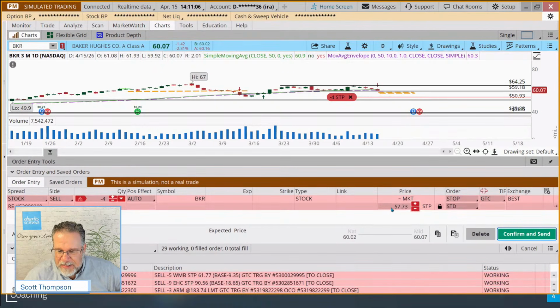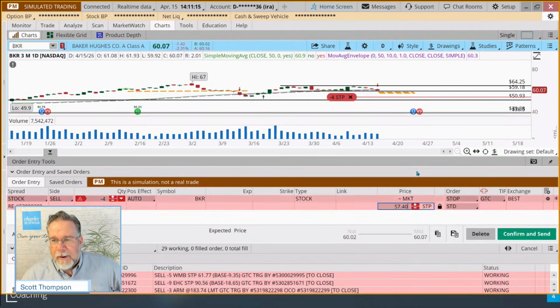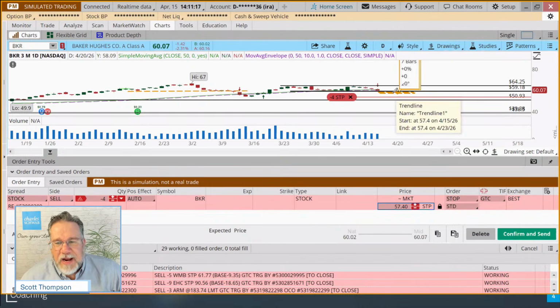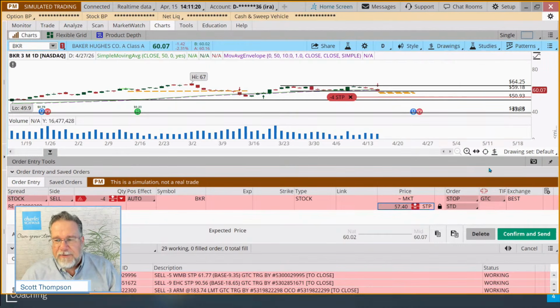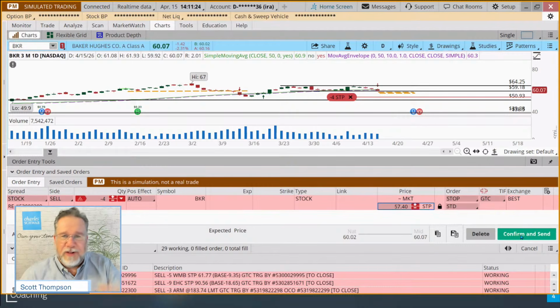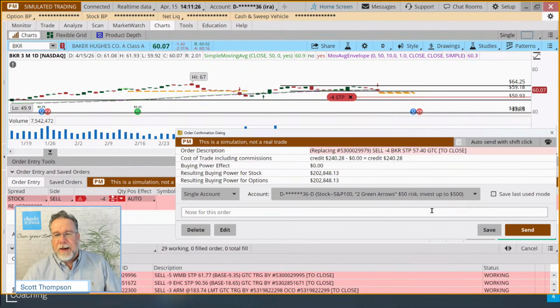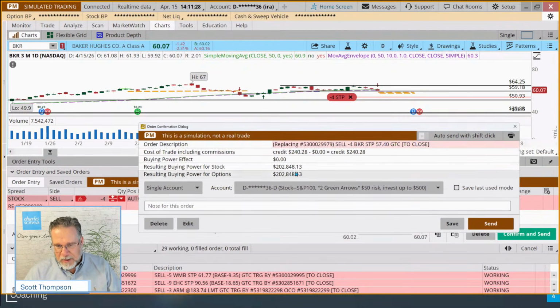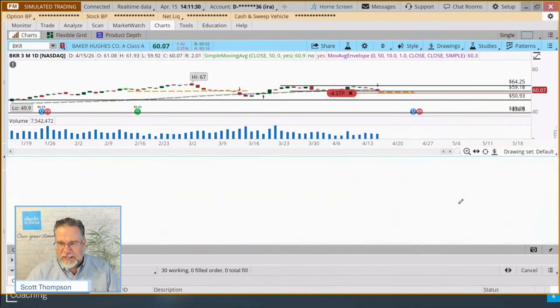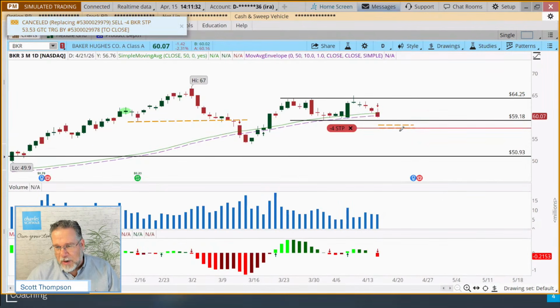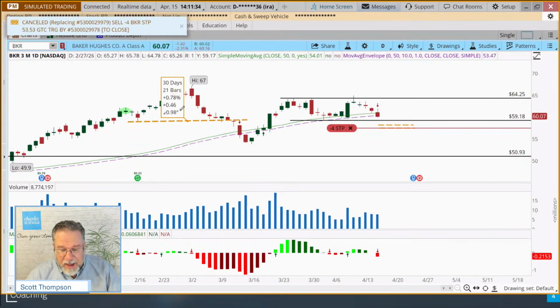57.40 from Sharon, 57.40. So that's where, in a more volatile market, I think it makes sense to go 57.40 on the stop. And it could still get picked off, right? The market could be falling very quickly through there and trigger the stop at 57.40 and then get filled much lower than that, right? We know how that stop works. But that's what I'm going to do. I'm going to put it there, 57.40. We'll send that order off, and now we're done with our analysis on BKR.